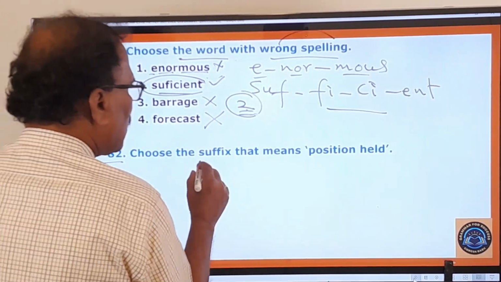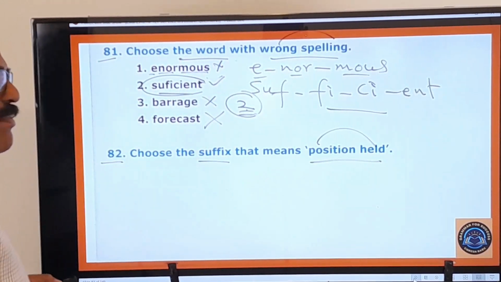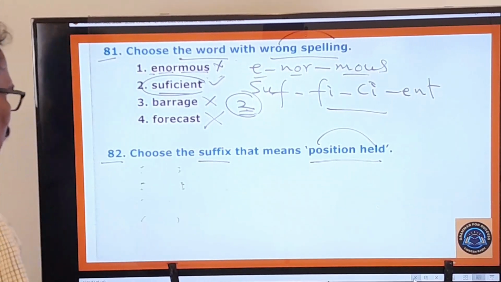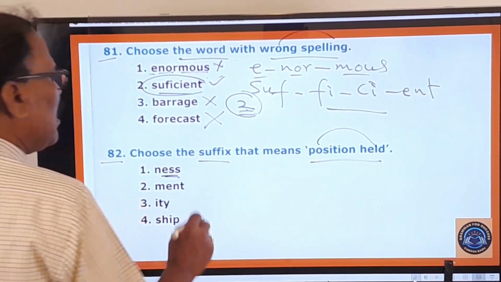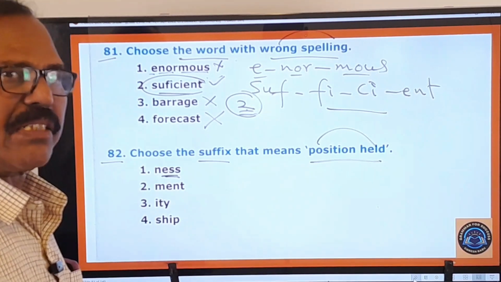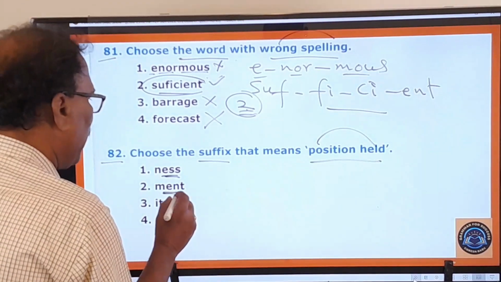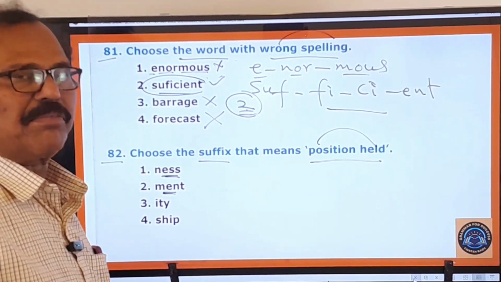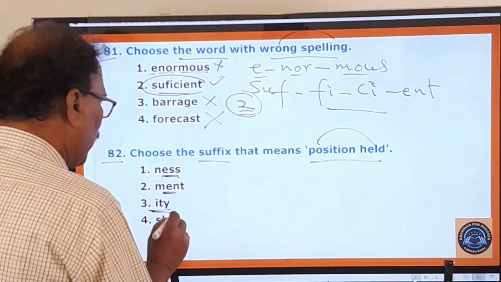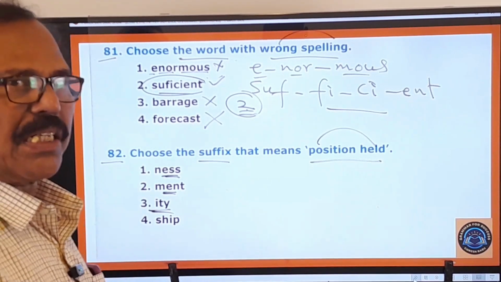82nd one. Choose the suffix that means position held. What kind of suffix will indicate the position held? So here you pay attention. Ness. Ness indicates quality. Goodness, darkness, quality. So here, ment is there. Ment indicates some action, agreement. Ity is also there. It means continuity, activity. This also indicates some action.